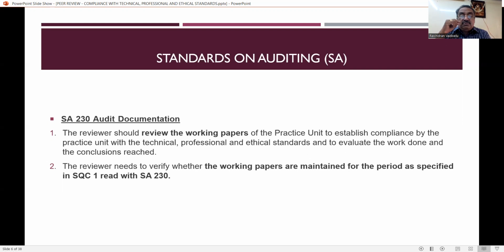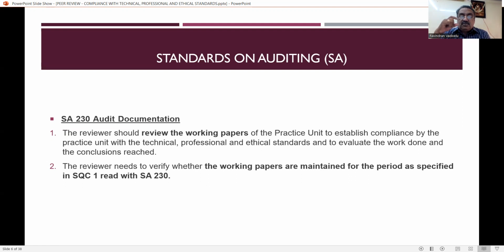Suppose if anything goes wrong in future and if any reference is required, everything has to be taken only from the working papers. So it is an indication to the practice unit that they have to maintain the working papers, and all those working papers have to establish compliance by the practice unit with the technical, professional, and ethical standards, and to evaluate the work done and conclusions reached. Then the reviewer needs to verify whether the working papers are maintained for the period as specified in SQC 1 read with SA 230.